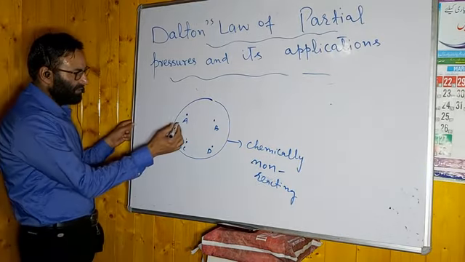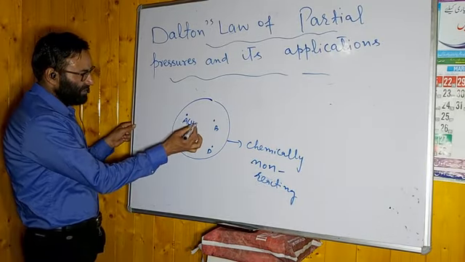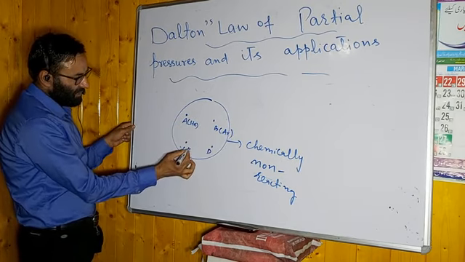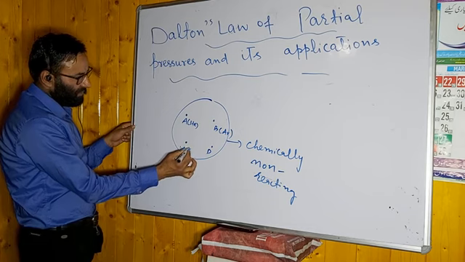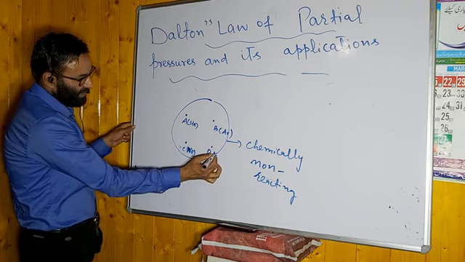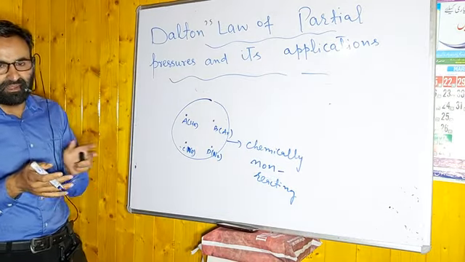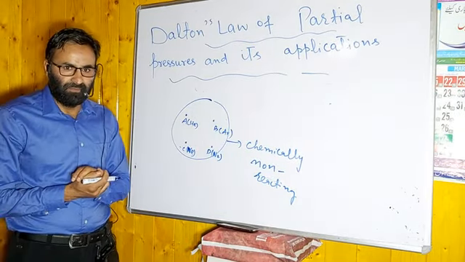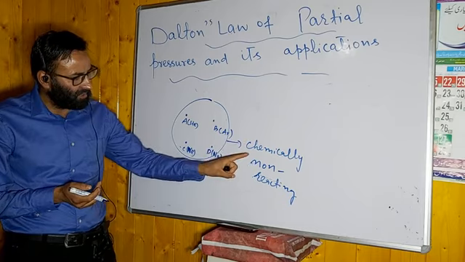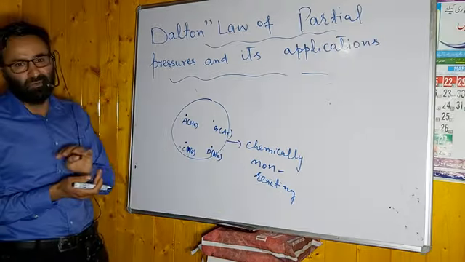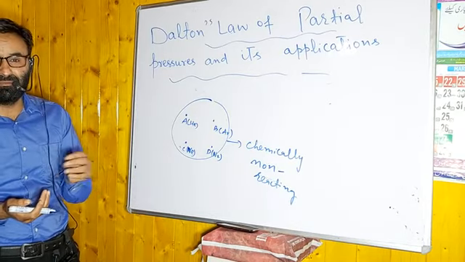For example, gas A is helium, gas B is argon, gas C is krypton. We can have argon, neon, nitrogen gas. You know that these gases are chemically non-reacting with each other. Remember this point. When you have this type of mixture, then this law holds good. One can apply this law.